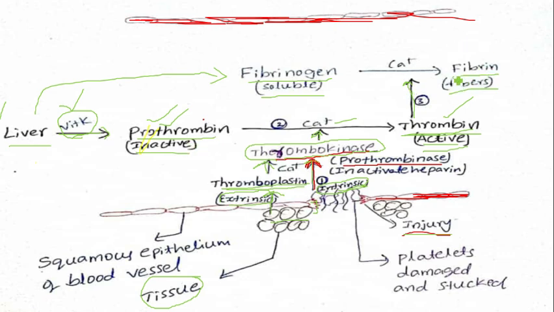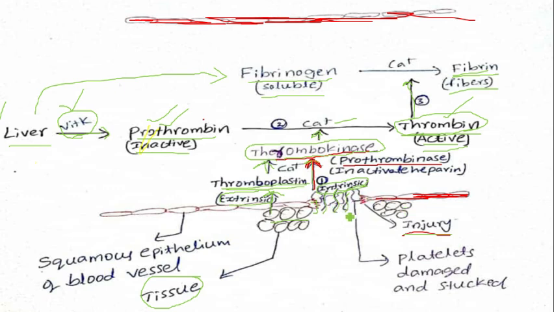Then the fibrin fibers formed from fibrinogen by the action of thrombin reach the injury and form a network-like structure along with the platelets and dead blood cells at the place of damage of the blood vessel walls.